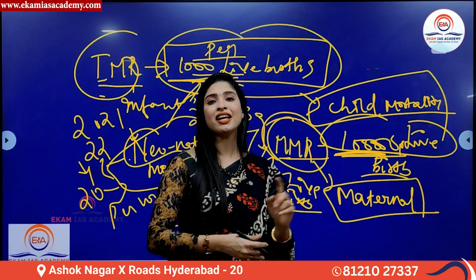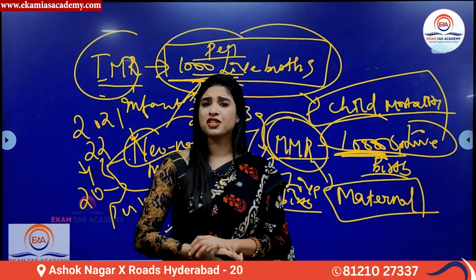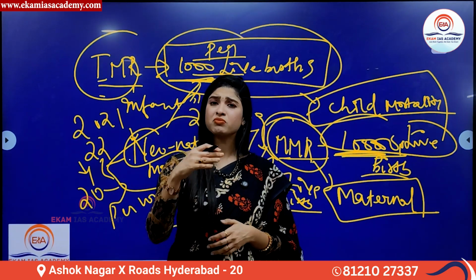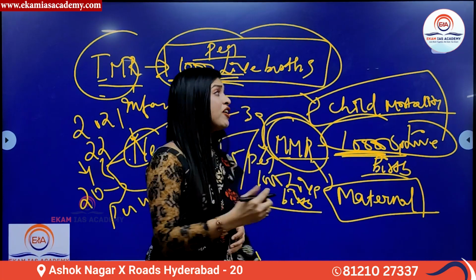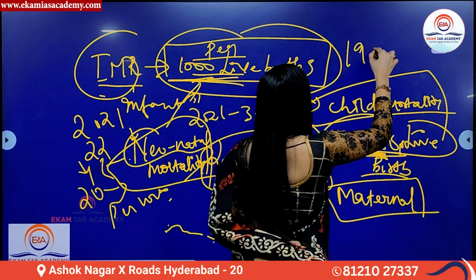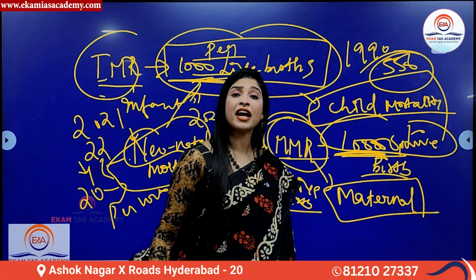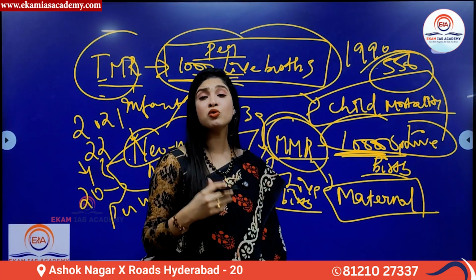Then that ratio will come under maternal mortality rate. Having said that, India has also experienced a significant decline in the maternal mortality rate. If you see, in 1990, the MMR of our country was very high. It was more than 500, approximately 556 deaths per 1 lakh live births. And that was a huge number.